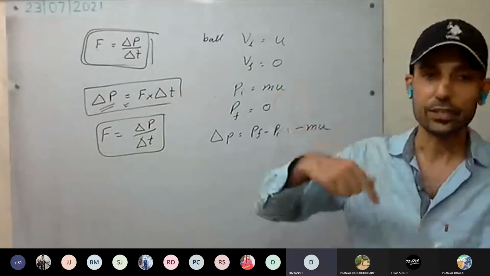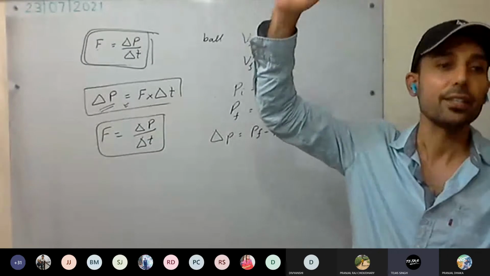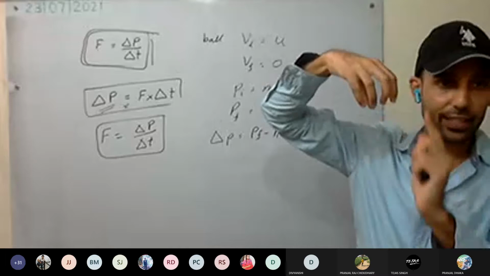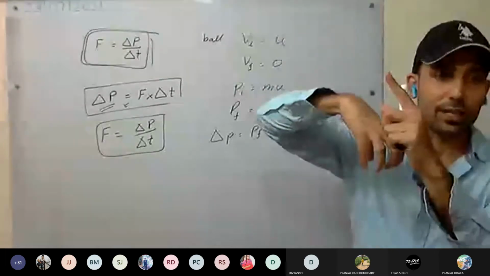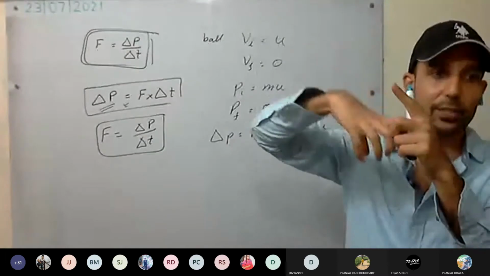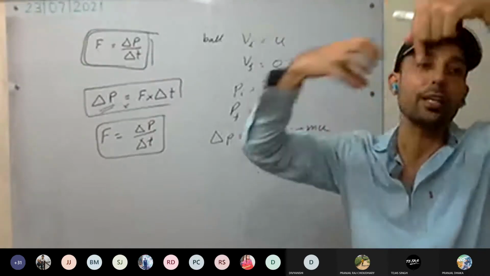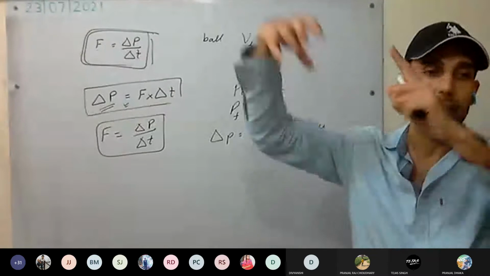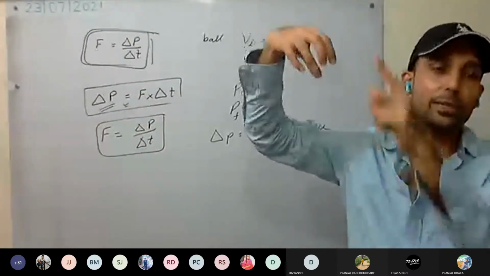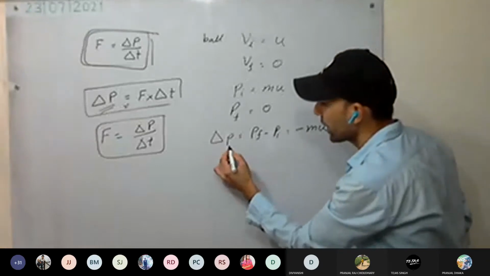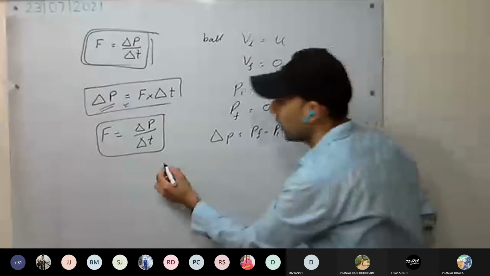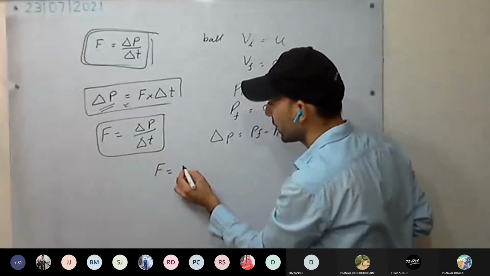Direction. The direction is opposite. See here, initially the ball was coming in this direction. Change is taking place in which direction? In this direction, that's why it is coming to rest. So change in momentum is in the opposite direction. If it would have been in this direction, its velocity would have increased. But it is coming to rest. This is the change in momentum.